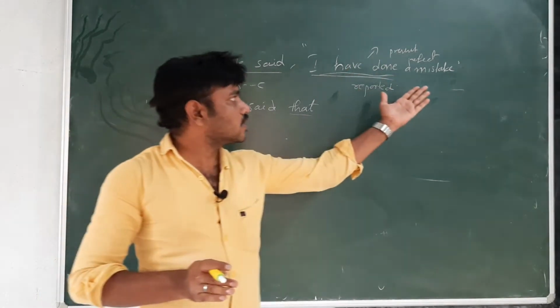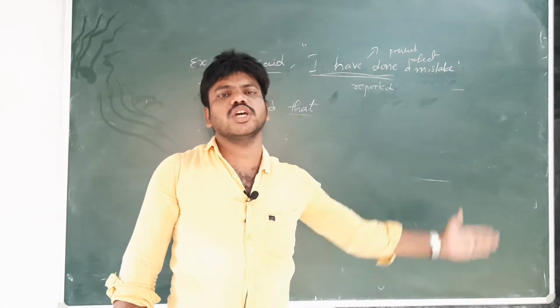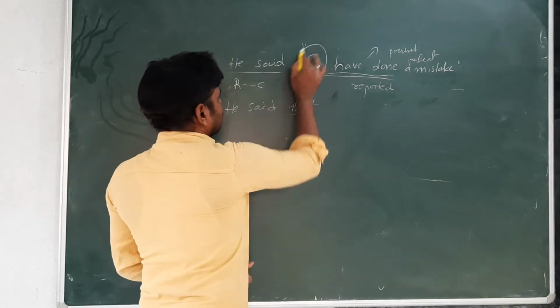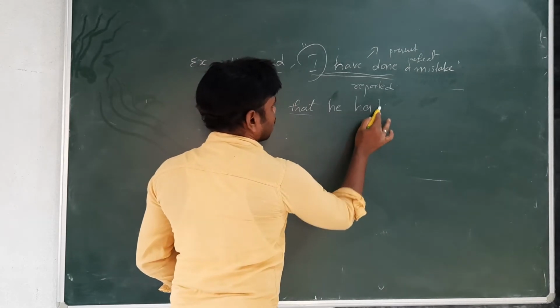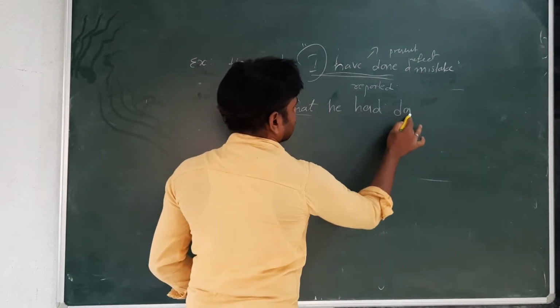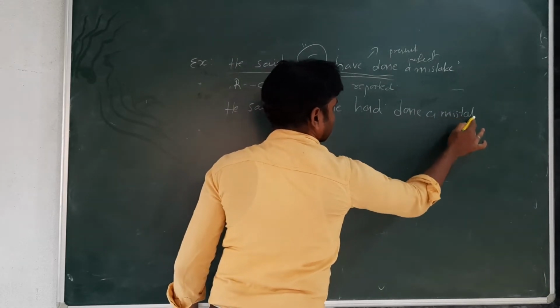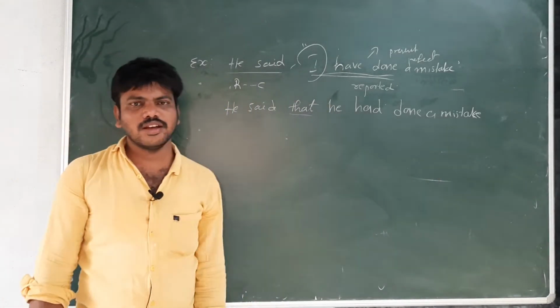If there is a place or time, that also changes according to the sentence. Now "I" will become "he", "have" will become "had", done a mistake. This is the answer. He said that he had done a mistake.